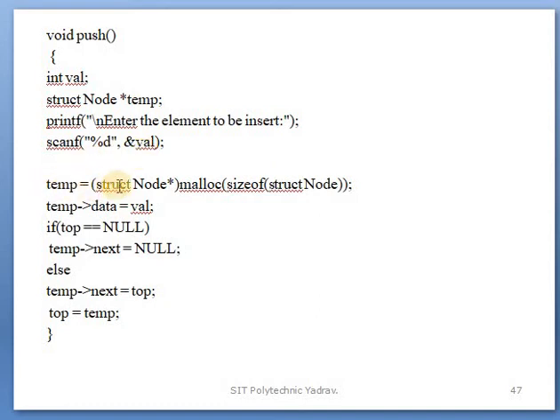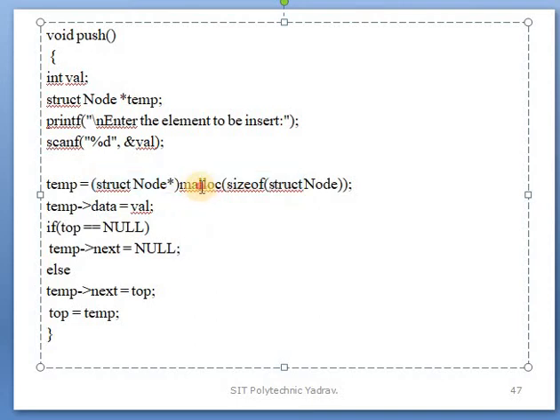After that, temp is equal to struct node, malloc size of struct node. What does malloc mean? Using malloc, memory is allocated in a running process. When you need memory allocation at runtime, you use the malloc function. So for the linked list, a memory address is allocated for temp. After that, val is assigned to the data of temp.